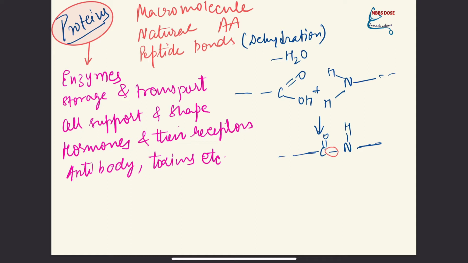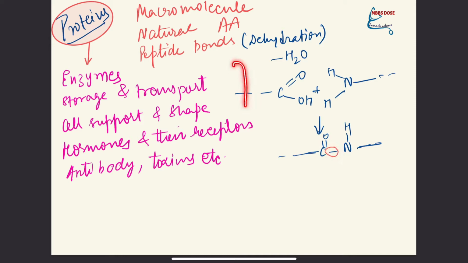Today we are going to talk about proteins. Proteins are macromolecules which are linear chains of natural amino acids. The amino acids are linked together by peptide bonds, which are formed by the process of dehydration, that means the removal of a molecule of H2O. One amino acid has a carboxyl group at one end and another amino acid has an amino group. When these two combine, a molecule of water is removed and then forms the peptide bond.